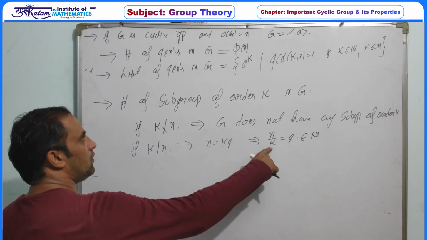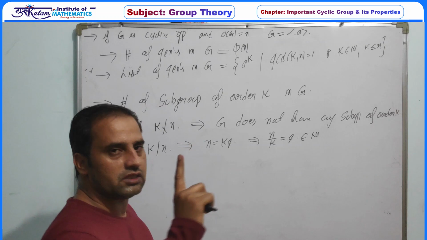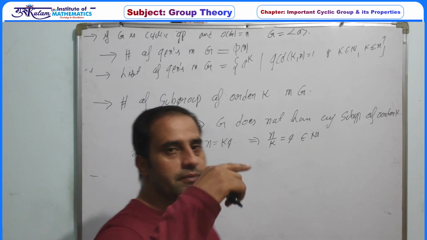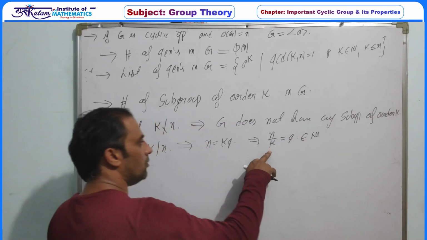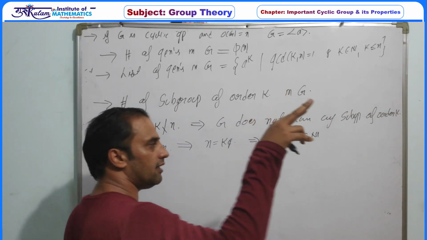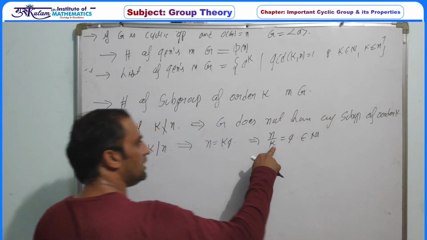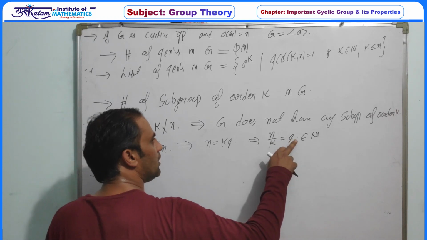The maximum value of k can be n and the minimum value of k is 1, because G is generated by a, so the elements of G are a square, a cube and so on. So the minimum value of k is 1 and the maximum value of k is n. If the minimum value of k is 1, q can be n, and if the maximum value of k is n, q can be 1.